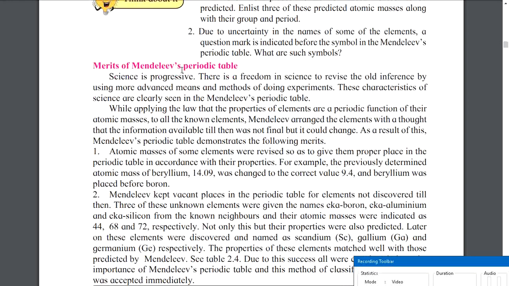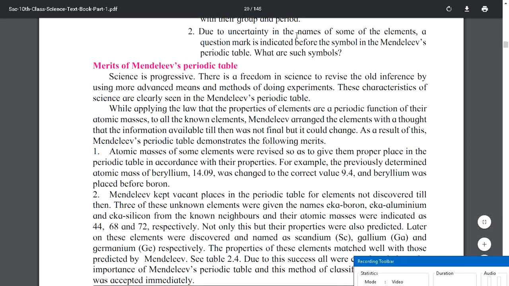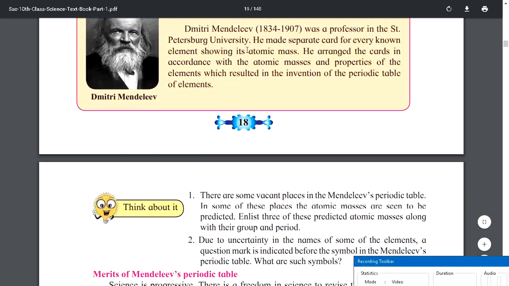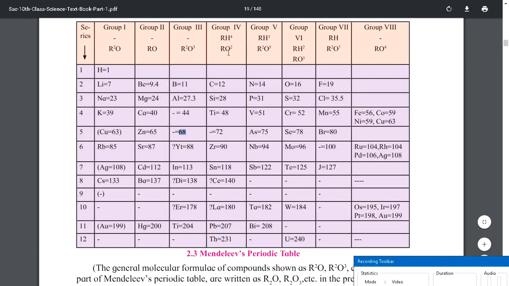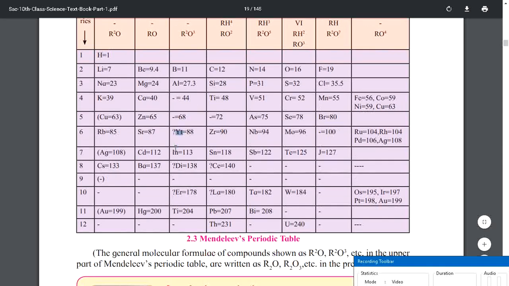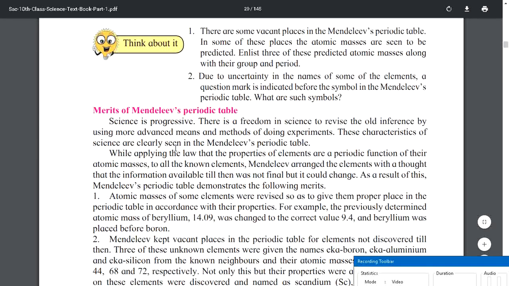Due to uncertainty in the names of some elements, a question mark is indicated before the symbol in Mendeleev's periodic table. What are such symbols? Okay, let us go back. Where is the question mark? Yeah, here. So you can Google about this because you have to basically think about it. I'm not going to tell you this. But let us understand about merits.